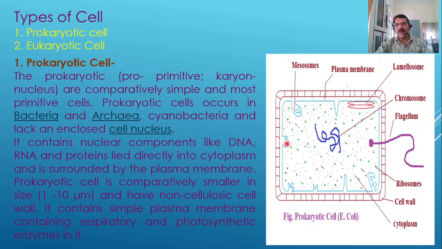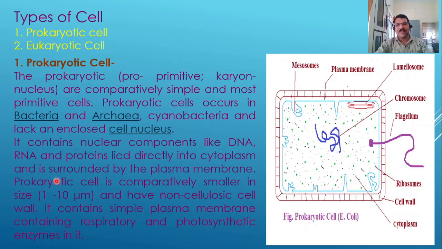You can see here a very minimum number of cell organelles is present, so this is a very simple type of cell as compared to the eukaryotic cell. All this cytoplasm is enclosed by this plasma membrane. Also, all the organelles like nucleic acid, mesosomes, and lamellosomes are present in the cytoplasm.